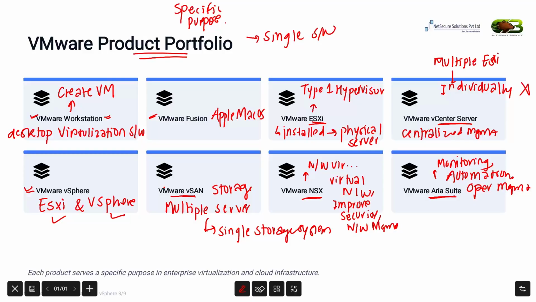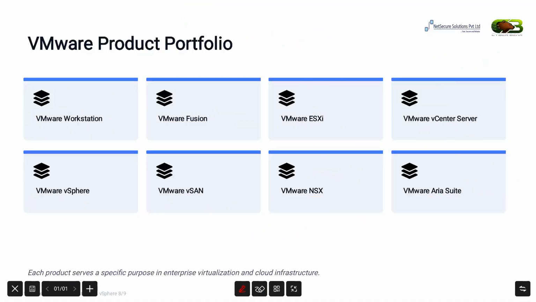As you can see, VMware is not just one single software, it is an ecosystem of products, with each product serving a specific purpose. So in this course, our primary focus will be on VMware vSphere, especially ESXi and vCenter Server, because these are the core components used in enterprise virtualization.